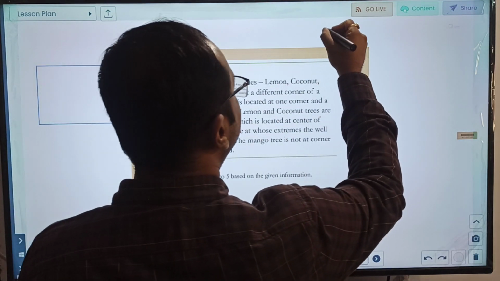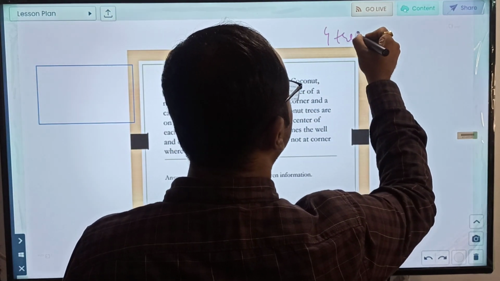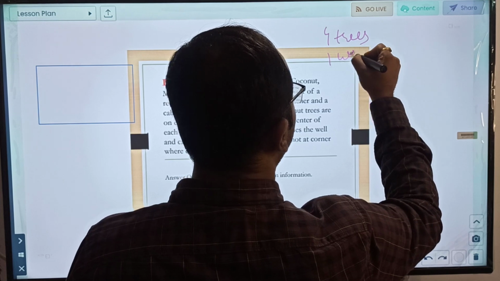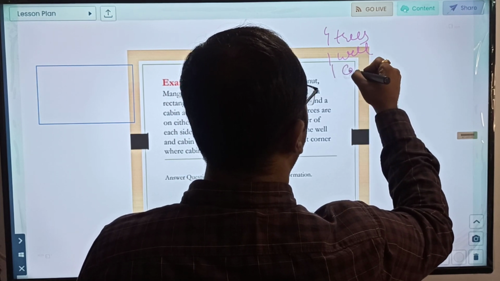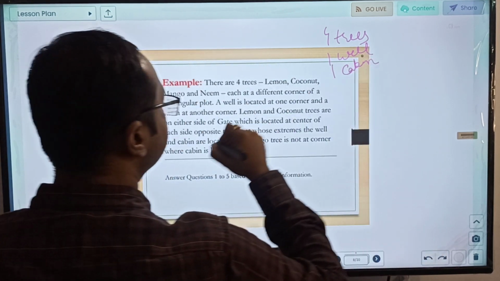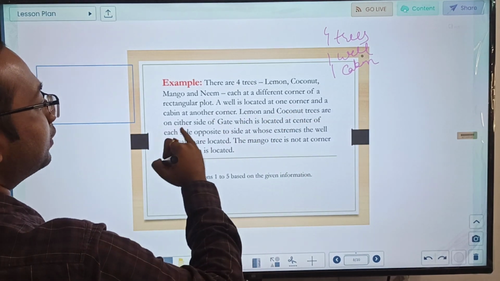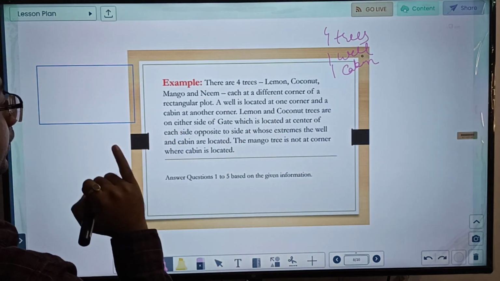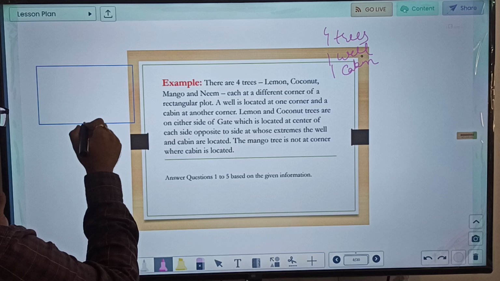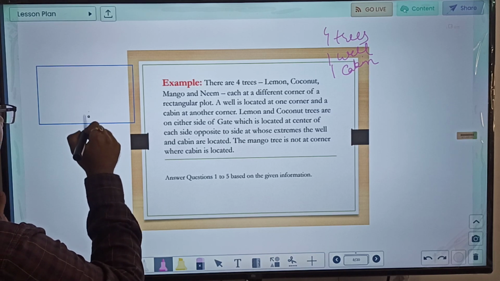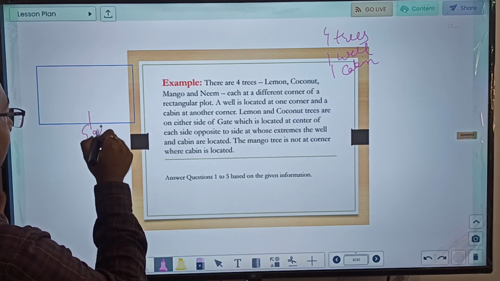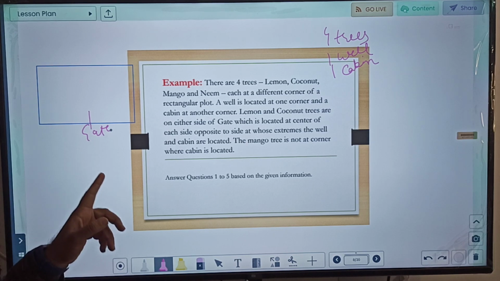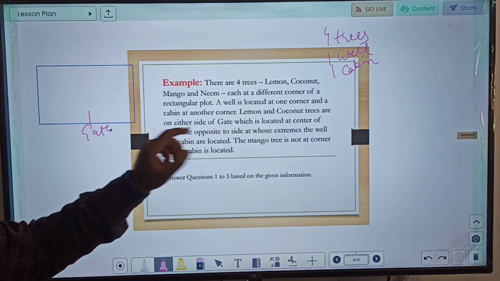So what are the various things? There are 4 trees, one well, one cabin. Lemon and coconut trees are on either side of the gate which is located at the center. So in the center we are also given a gate. If you consider this to be the center, there is a gate over here, and the information is that lemon and coconut trees are on either side of the gate.